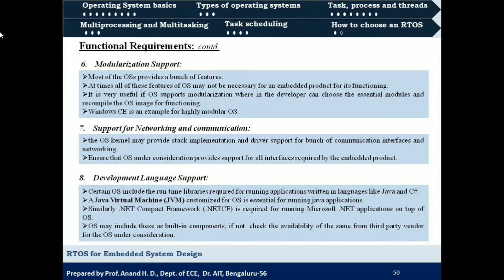Some of the operating systems will have the Java virtual machine or .NET Compact Framework as built-in components. If not, these are available from a third party, but the operating system under consideration should be compatible with these components that are available from the third party. Only then can we consider it for our application, right? So these are the 8 functional requirements that we need to consider while selecting an RTOS for an embedded system.